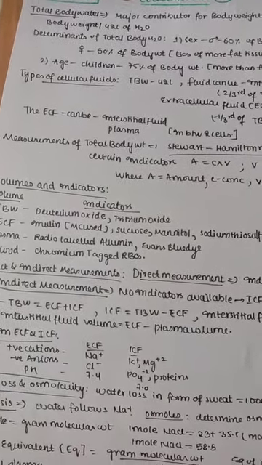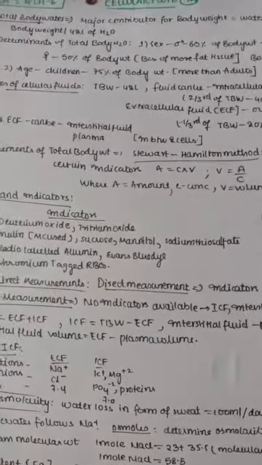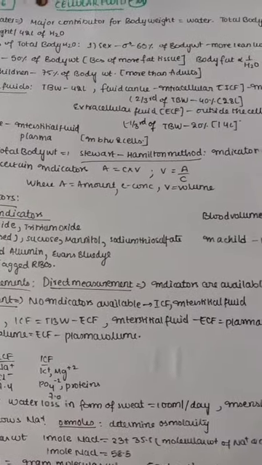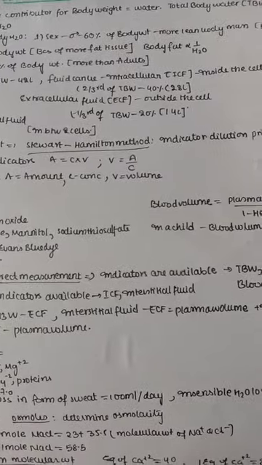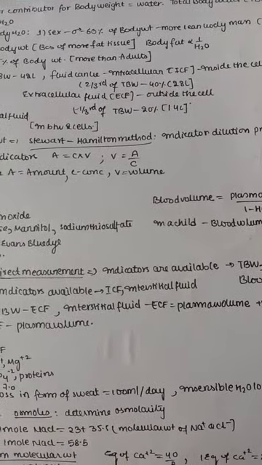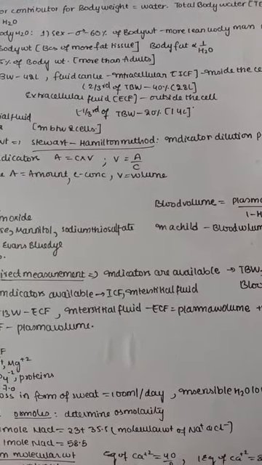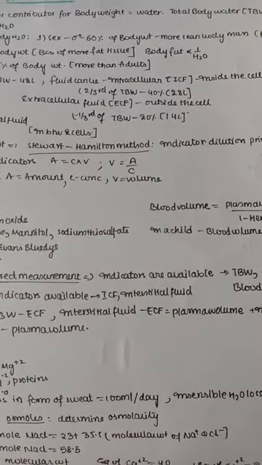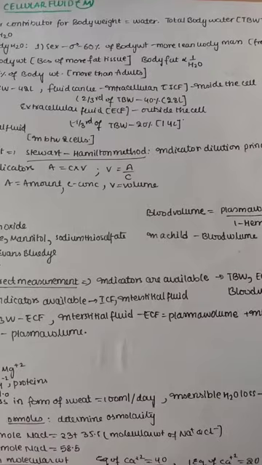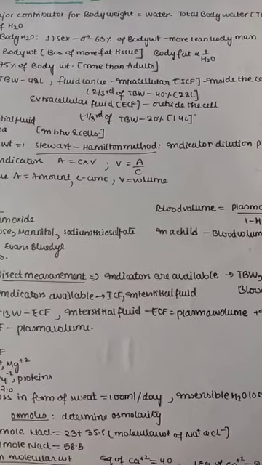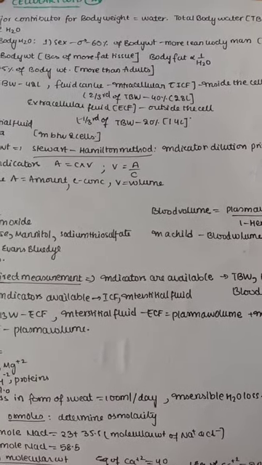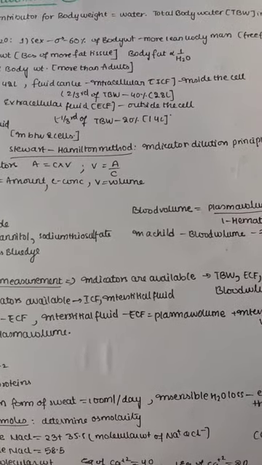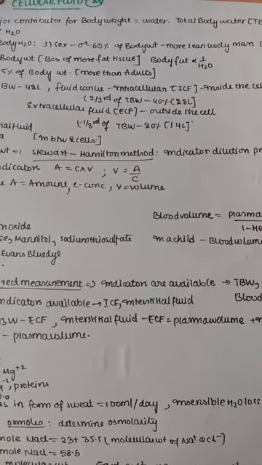Now let us check out the types of cellular fluid. Total body water is about 42 liters, and the fluid can be either intracellular, that is inside the cell, then it is 2/3 of total body water, that is about 40%, that is about 28 liters. So intracellular fluid is more at 28 liters, but the extracellular fluid is outside the cell and it's 1/3, and its total body water is about 20%, that is only 14 liters. So together 14 plus 28 we have total 42 liters of water.